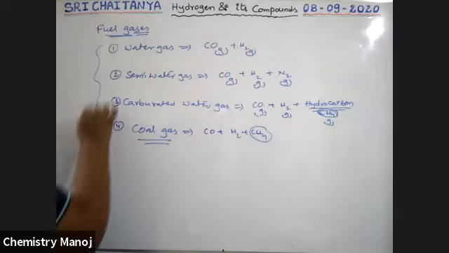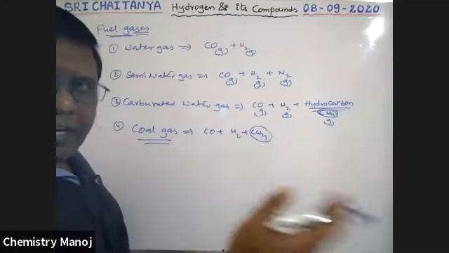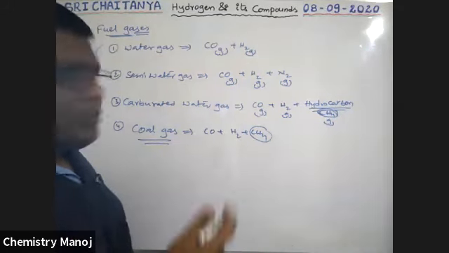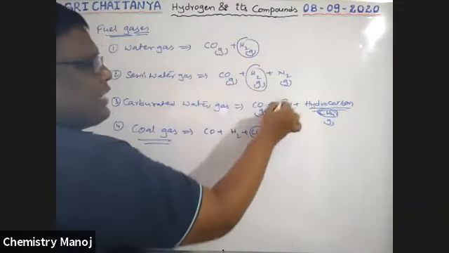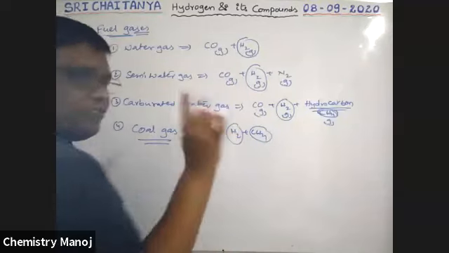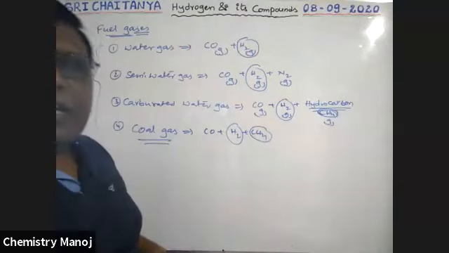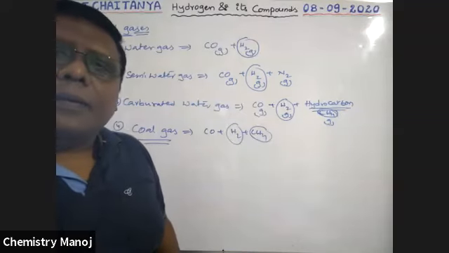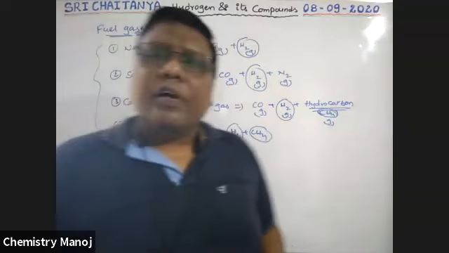So, my dear boys, all these gases act as fuels for running industry or other purposes. In all these cases, there is hydrogen, because hydrogen is a good fuel. Most of the fuel gases contain hydrogen as a part. These are some uses of hydrogen, boys.